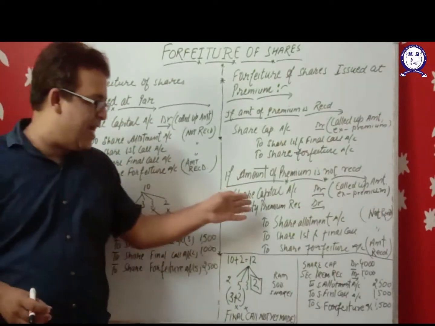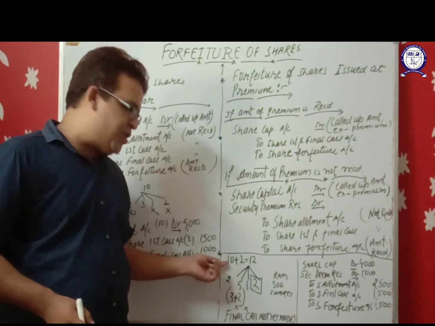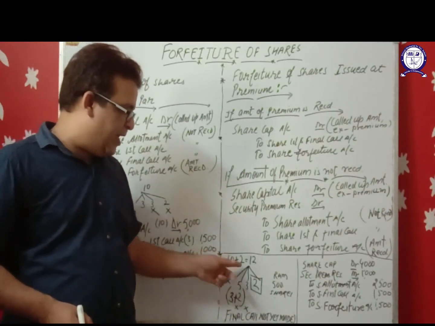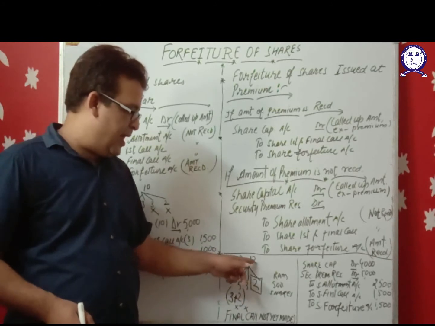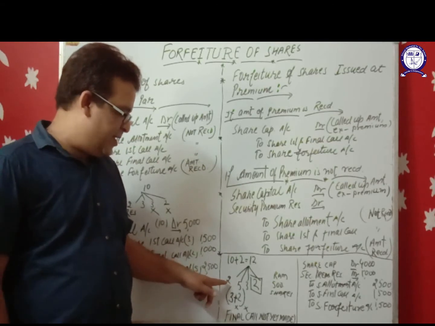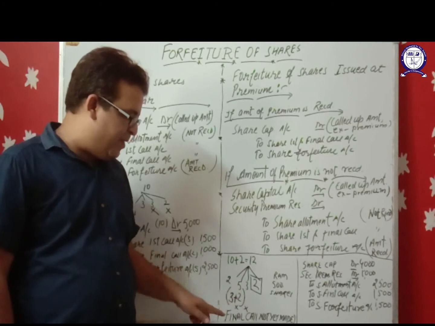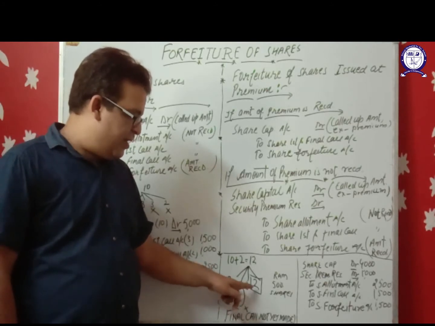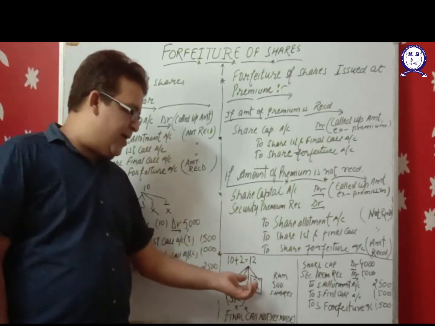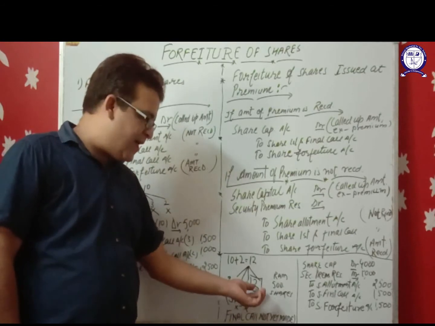Let us understand with the help of an example. Suppose the face value of a share is rupees 10 and the company is issuing it at 2 rupees premium, for rupees 12. 4 installments are there: application 2, allotment 5 including 2 rupees premium, first call 3, final call 2. Suppose the company has not yet made the final call.